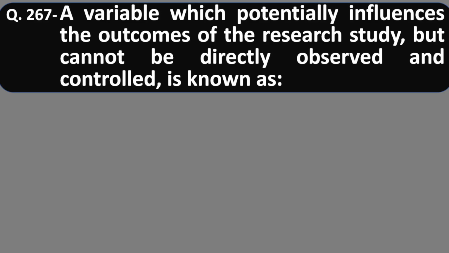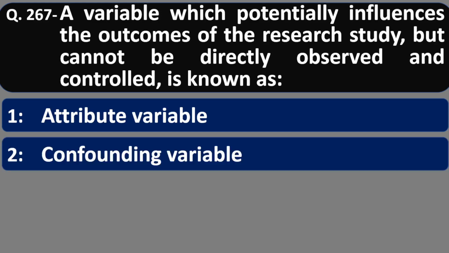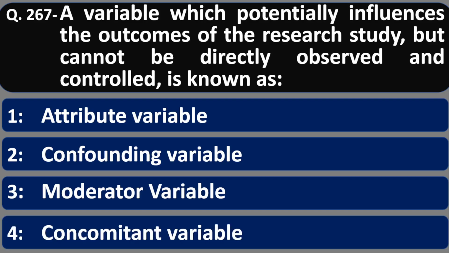Question 267. A variable which potentially influences the outcomes of the research study but cannot be directly observed and controlled is known as: option number 1, attribute variable; number 2, confounding variable; number 3, moderator variable; number 4, concomitant variable. Friends, the correct answer is confounding variable. It is also called intervening variable. Option number 2 is correct.